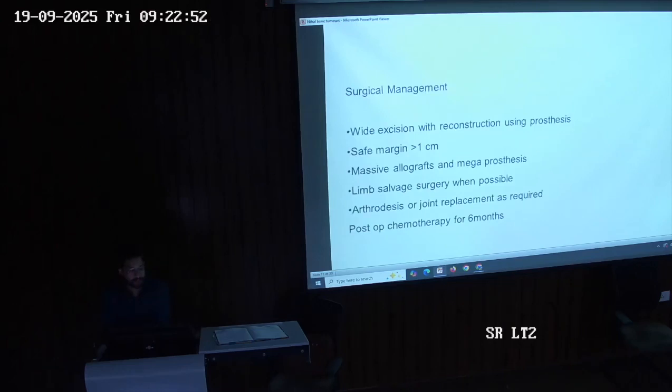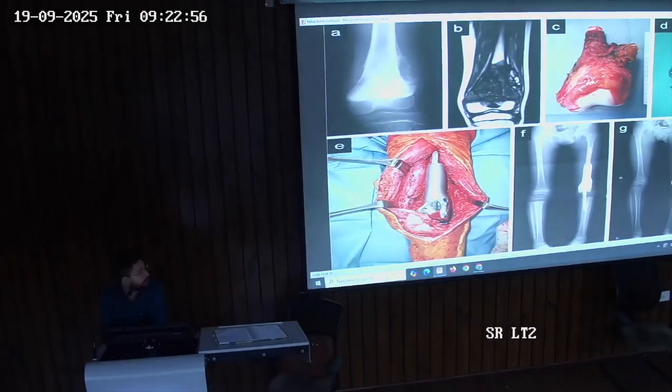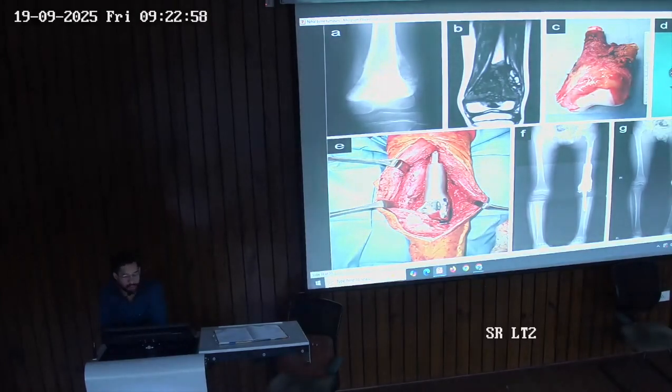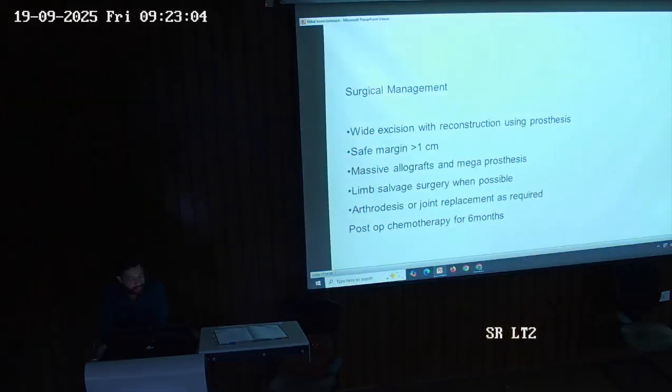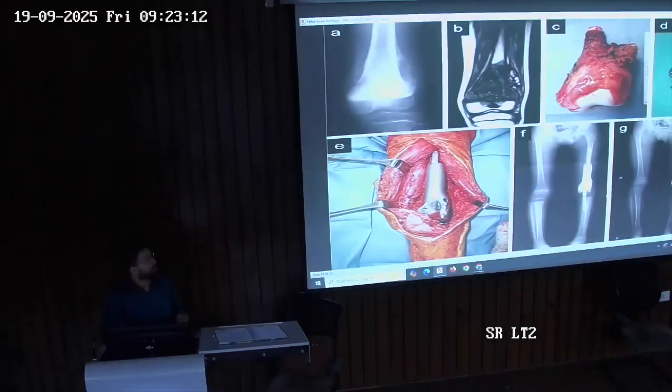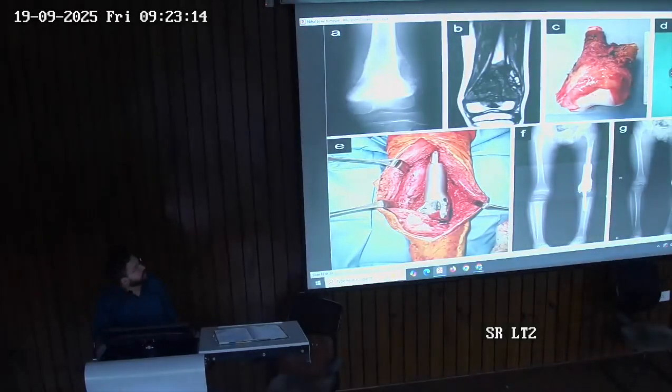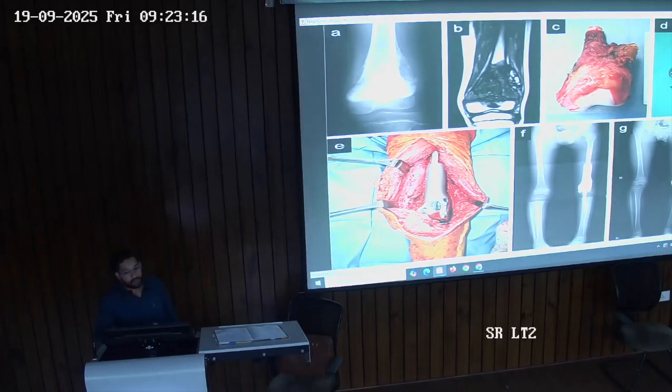In surgical management, we perform a wide excision with reconstruction using a prosthesis. This is the prosthesis, a megaprosthesis. We take a safe margin of more than 1 centimeter. After the tumor is removed, if this is the tumor in this case, we remove around more than 1 centimeter of margin.